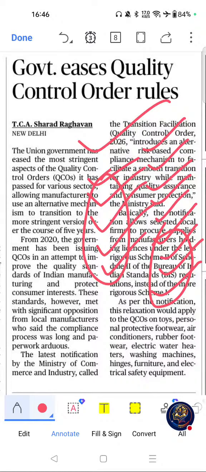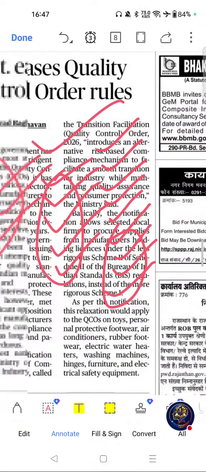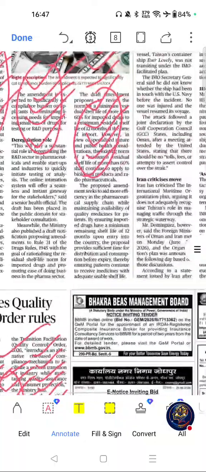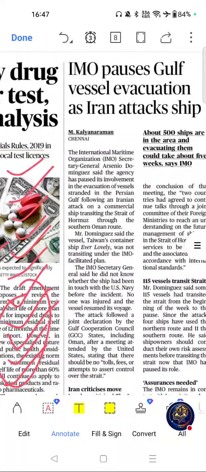Now possible question areas are like BIS Act. Can anyone tell the year of this act? BIS Act 2016. Next, quality control orders and national standards. These are the possible question areas related to this article. Please go through this one. This is important one. Move on to next important article from this page. What's this one?